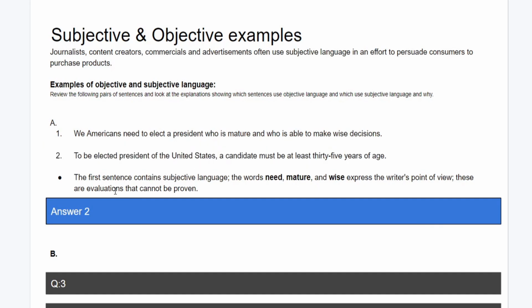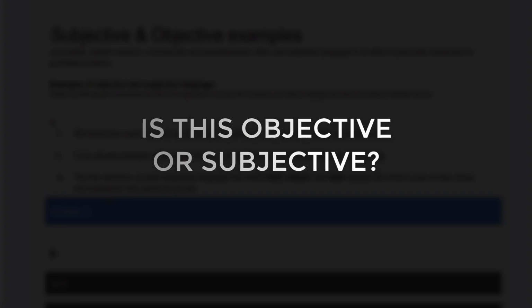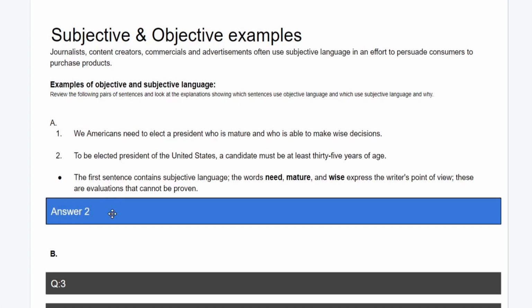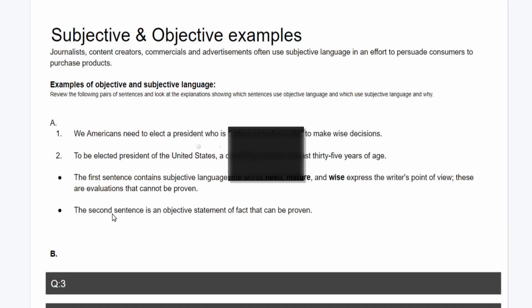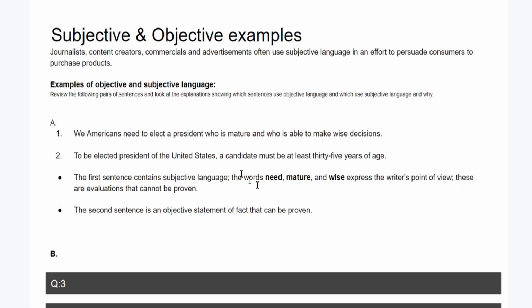To be elected president of the United States, a candidate must be at least 35 years of age. What do you think this is? Well, I'll go ahead and pause the video. All right, so let's go ahead and look at the answer. So this one is objective because the second sentence is a statement of fact that can be proven. We can look this up to verify that somebody must be at least 35 years of age to run as president of the United States.